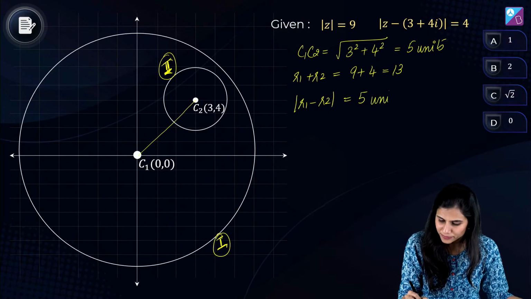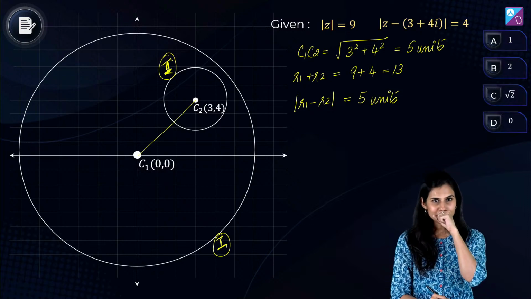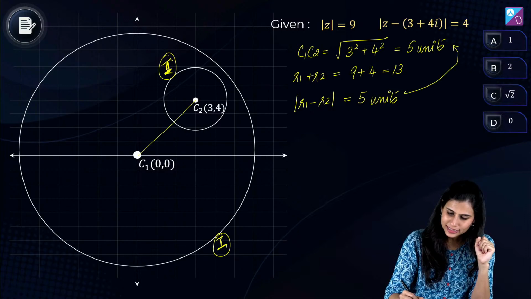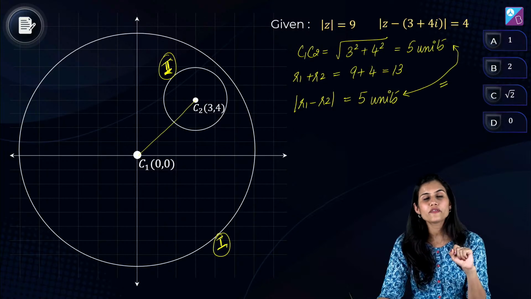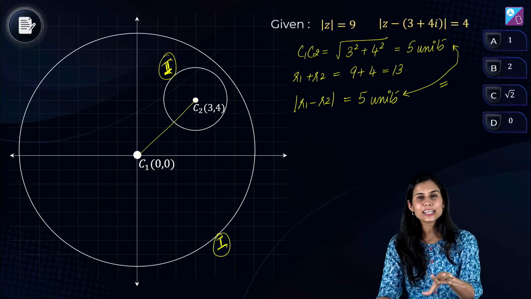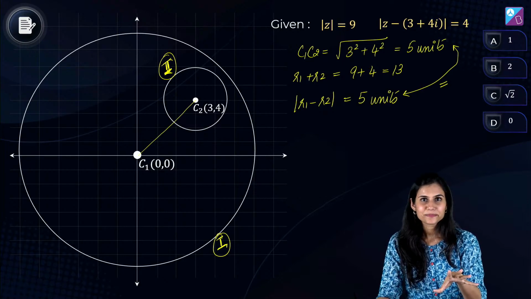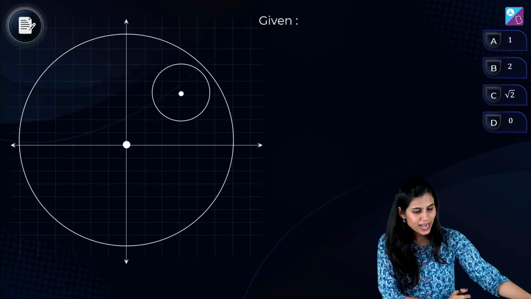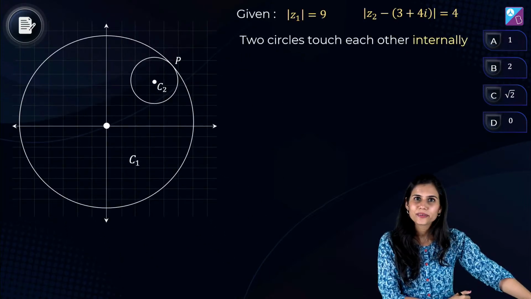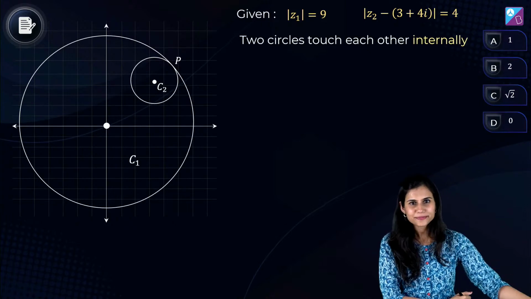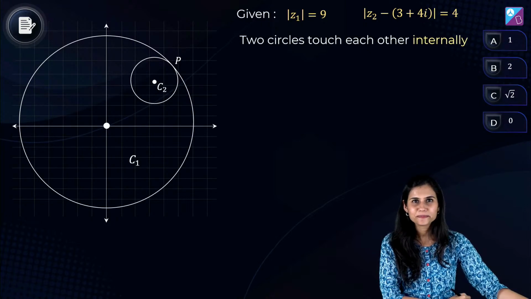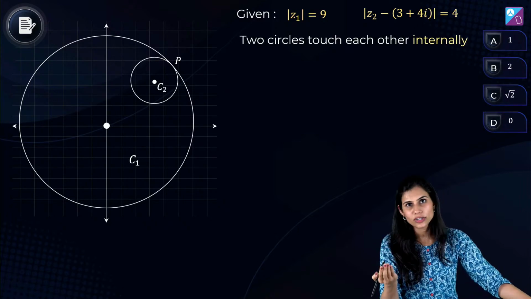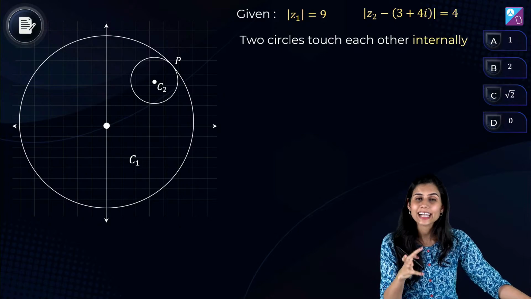What are you able to observe? That distance between the centers is equal to the mod of difference of the radii, which implies that both the circles will meet each other internally at a single point, and this is how the figure will actually look like. Am I correct? So both the circles are going to meet each other internally at a single point. Let's call it P. This is going to be the actual scenario.